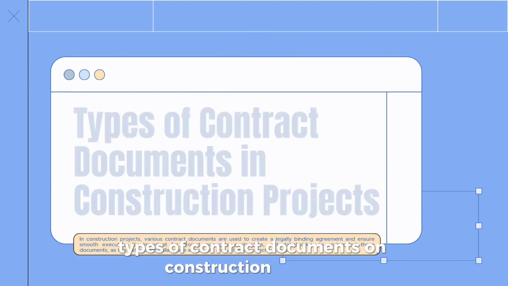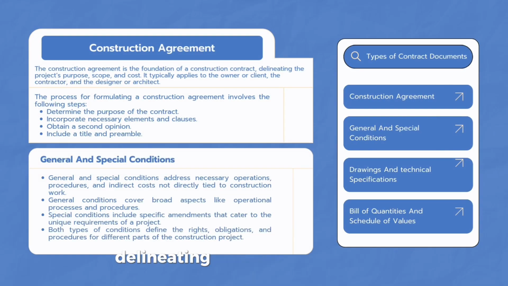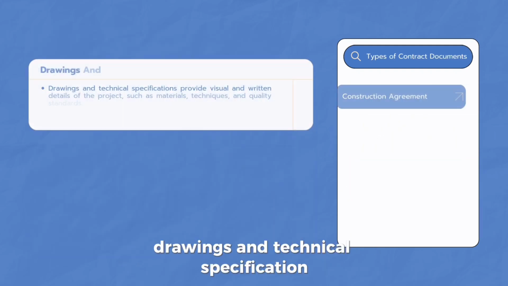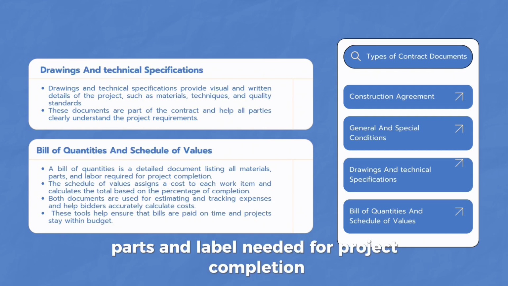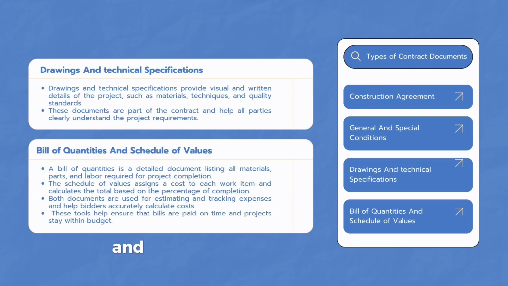Types of contract documents on construction projects. Construction agreement, the foundation of a construction contract, delineating the project's purpose, scope, and cost. General and special conditions, address necessary operations and indirect costs that are not directly tied to construction work. Drawings and technical specification, provide visual and written details on the project. Bill of quantities, a detailed document listing all materials, parts, and labor needed for project completion. Schedule of values, assigns a cost to each work item and calculates the total based on the percentage of completion.